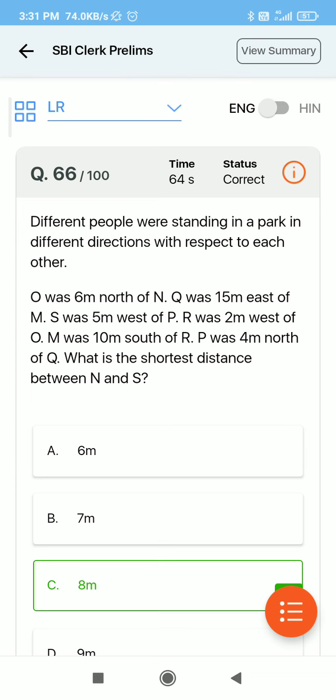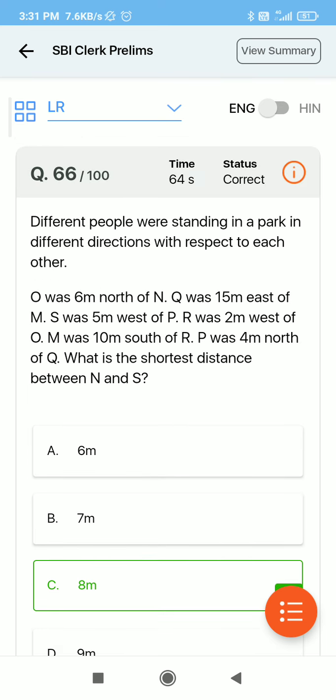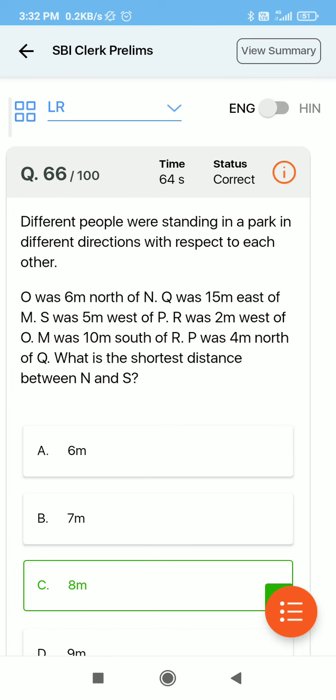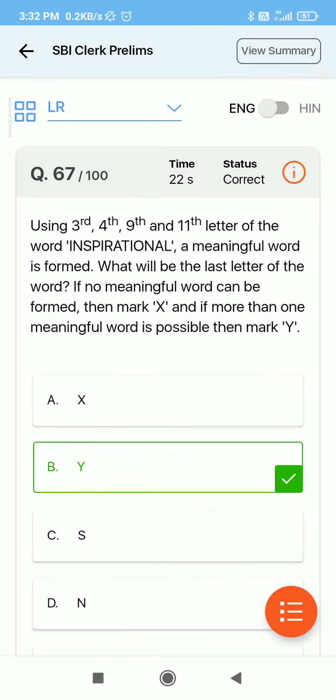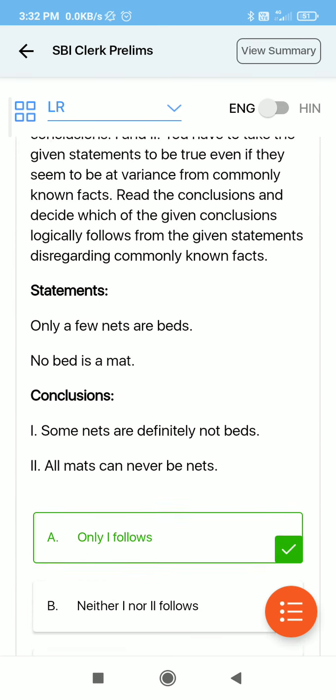So here I have opened the reasoning section. In reasoning, if your direction sense question is wrong, then try to attempt 20 questions of direction sense that day. For these types of questions, if you are able to make the word at the last end, then it is good. Otherwise try to skip these questions and attempt them at last.